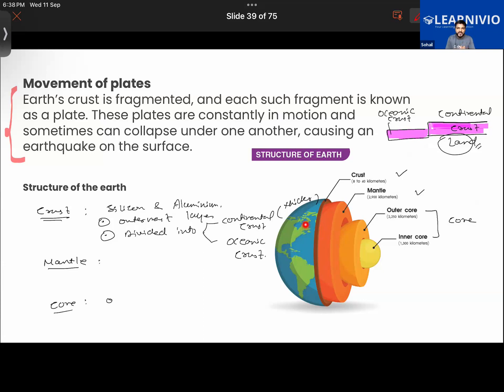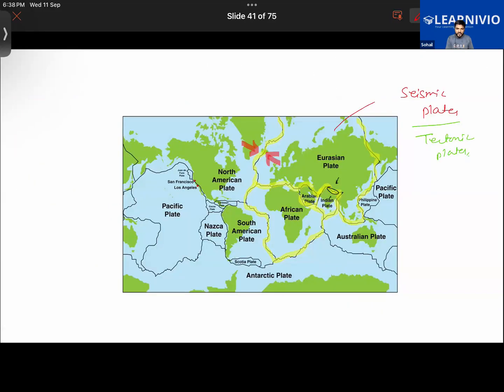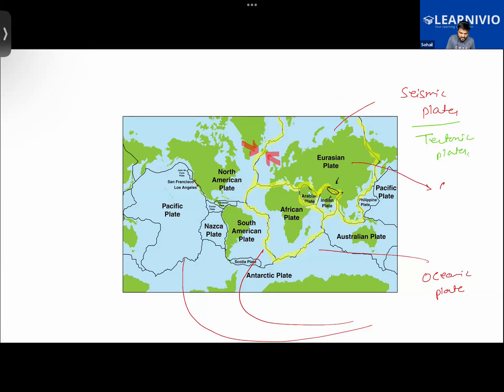Furthermore, we learned that the crust is not a single piece of rock, but it is divided into many fragments like this. Now look at the ones in sky blue, the light blue color. All these are the oceanic plates. The one that you see in the light blue color are oceanic plates, while the one that you see in green is the continental plate.